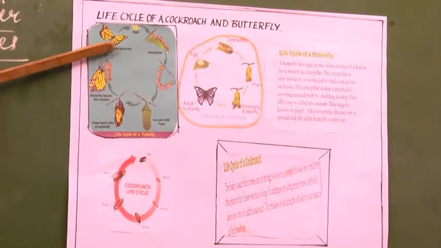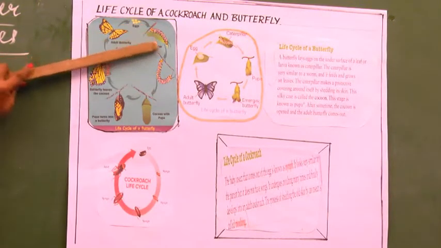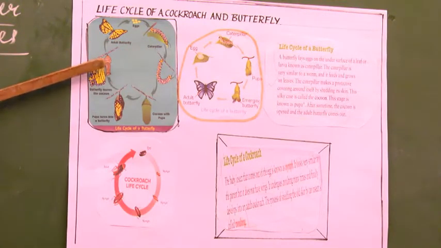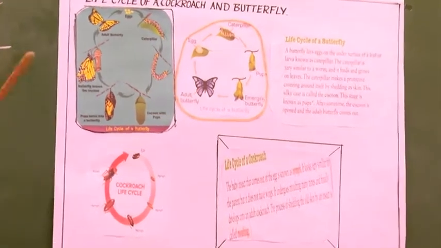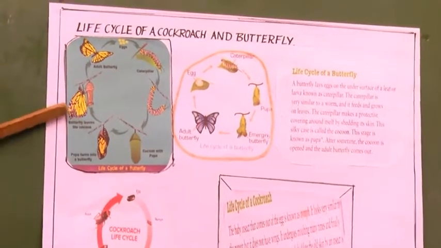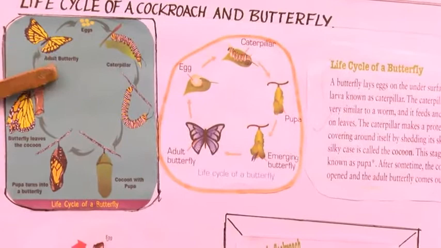Sometimes we play with butterflies by catching them, and we enjoy it. This butterfly undergoes many stages in its development. Butterflies come in many colors and sizes, but the structure is similar.